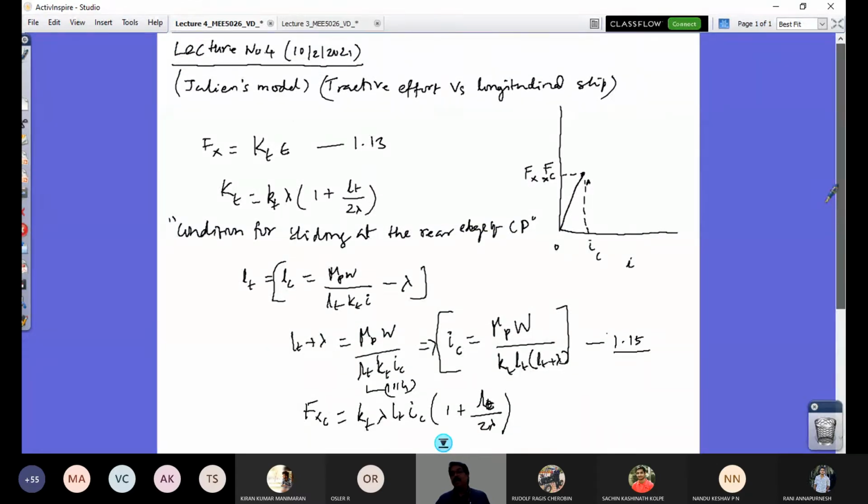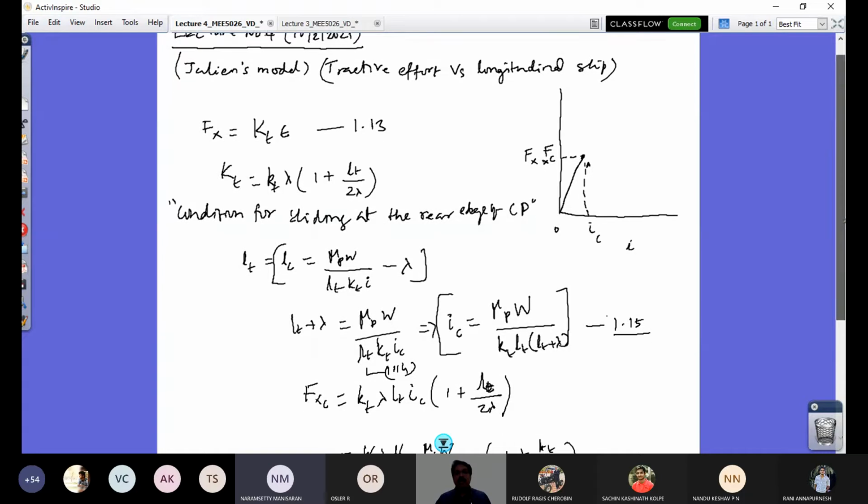Sir? Yeah. After 1.13, capital KT is there. In that LT is not there? Yes. One minute, just for this equation. What was that equation we derived in the last period?